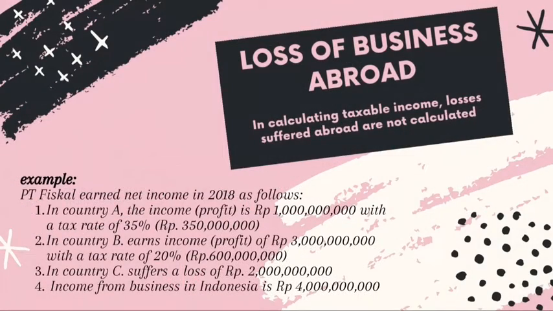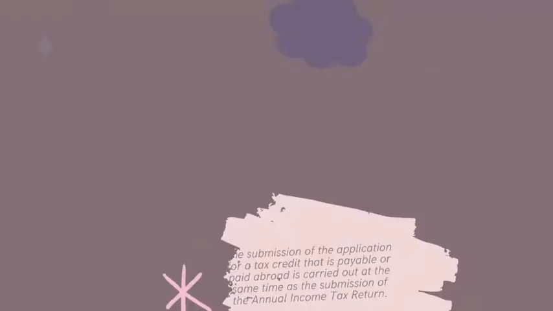Loss of business abroad. In calculating taxable income, losses suffered abroad are not calculated. Example, PT Fiscal earned net income in 2019 as follows. In country A, the income or profit is 1 billion rupiah with a tax rate of 35%, that is 350 million rupiah. In country B, it earns income or profit of 3 billion rupiah with a tax rate of 20%, that is 600 million rupiah. In country C, it suffers a loss of 2 billion rupiah, and income from business in Indonesia is 4 billion rupiah.